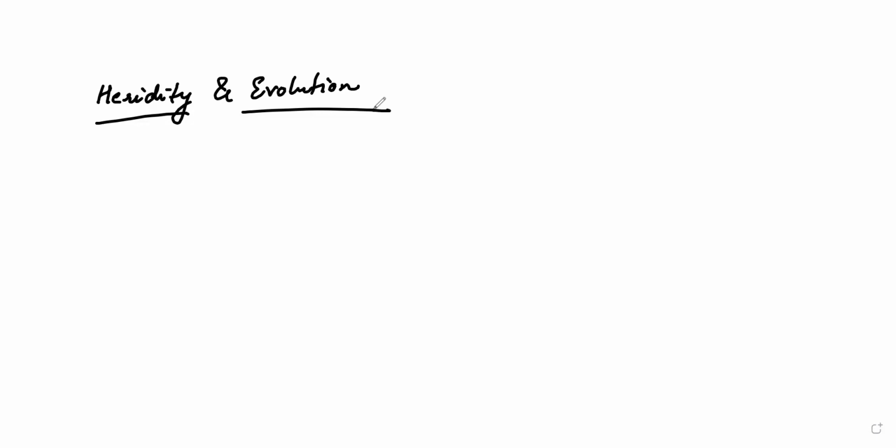Whereas evolution means what? Evolution means a particular organism. For example, if we take the ancient organisms which are there, they have been evolved. Evolved means some of their parts, for example, the forelimbs, hind limbs, tail, all of those have been modified, and they have been evolved into an entirely different organism. So this is called as what? Evolution.